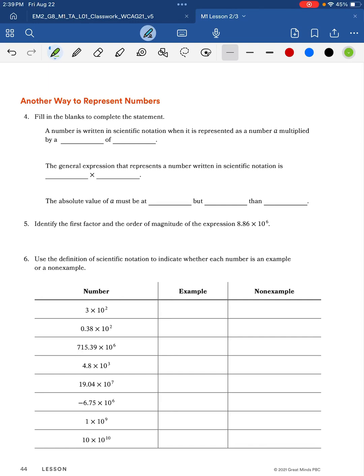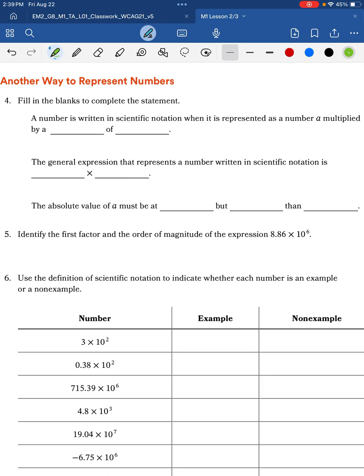Okay, today we're going to do Module 1, Lesson 3, and it's on scientific notation. So we're going to practice writing numbers from standard form to scientific notation, and then going from scientific notation to standard form. And we've kind of scratched the surface on this the last couple of days. And so this is what we're going to do today.